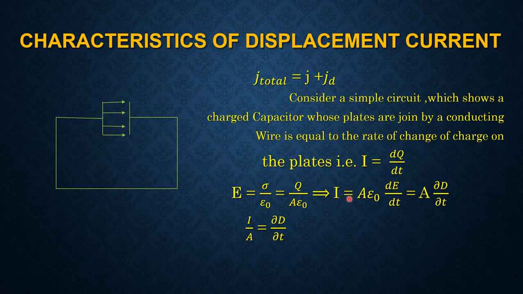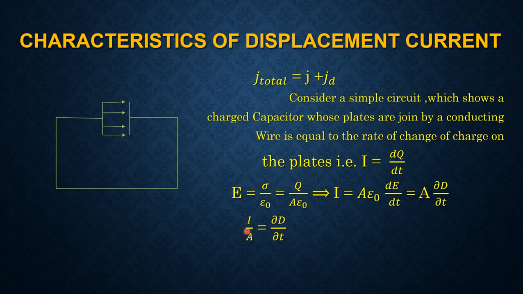That means I is equal to dq/dt and q is equal to E A epsilon 0, that is I is equal to A epsilon 0 dE/dt. That's equal to A ∂D/∂t, where D is equal to epsilon 0 E, the electric displacement vector. That is I divided by A is equal to ∂D/∂t.